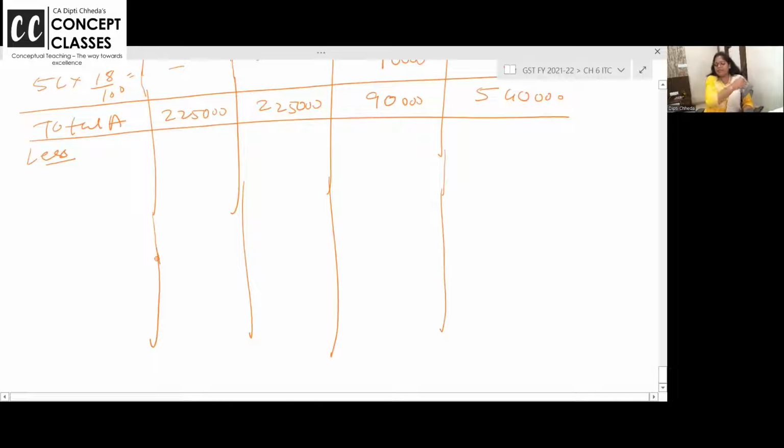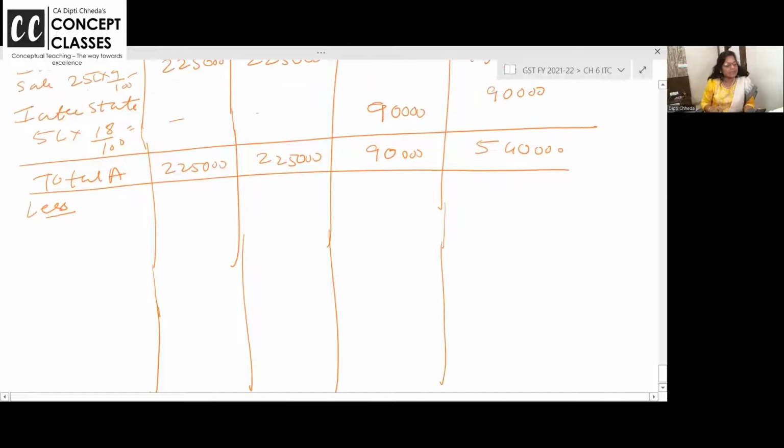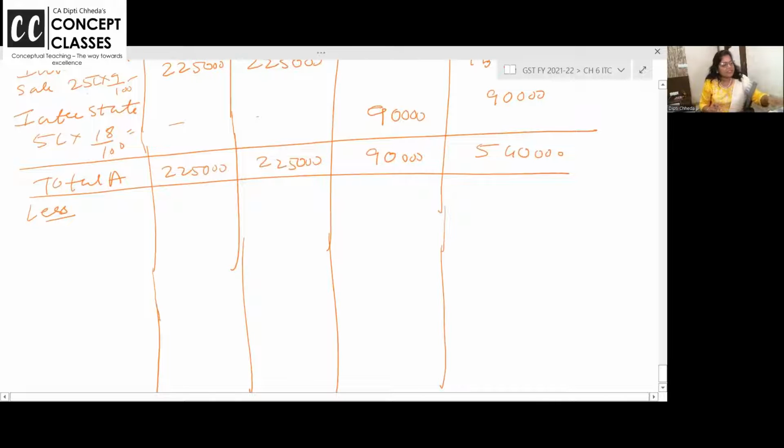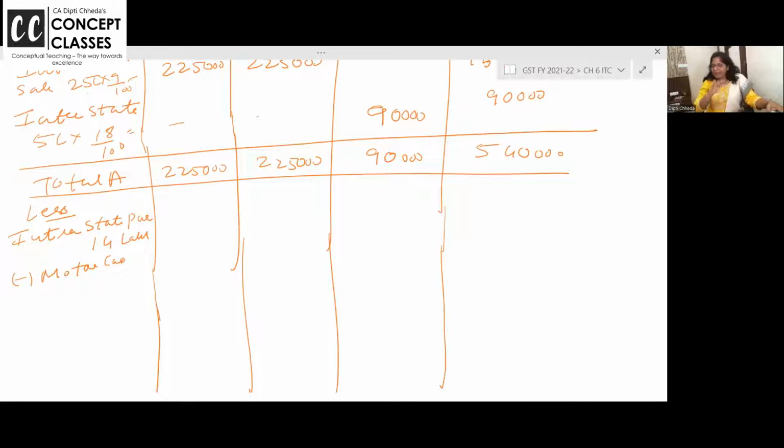चलो, अब हम क्या करेंगे फिर? इनपुट परचेजेस पे ले लो. फर्स्ट इज intrastate purchase from registered dealer 14 lakhs. Intrastate purchases 14 lakhs less motor car. See, this is your total purchase in which you have purchased a motor car also including tax. एंड मोटर कार पे जीएसटी नहीं है तो मोटर कार की वैल्यू और निकालना पड़ेगा, बट एक्सक्लूडिंग टैक्स ना.